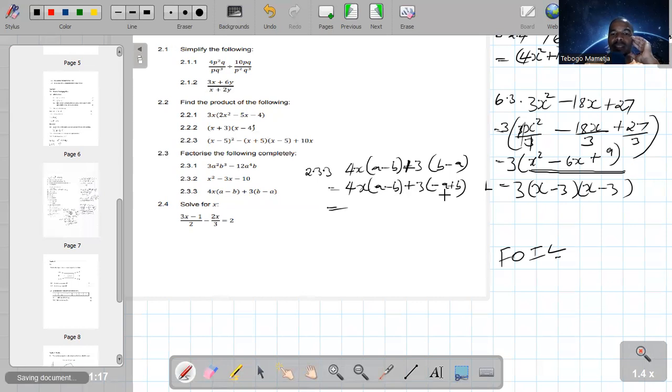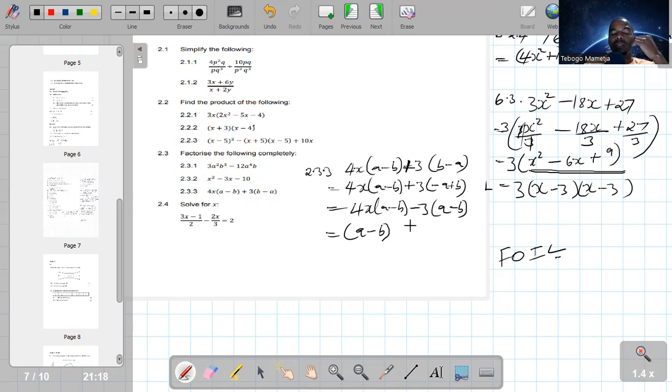If we need to make this bracket the same, we need to have a minus b, then we must have a minus b. How do we change this? We change this by multiplying the whole term with a negative. If we multiply everything with a negative, this is going to be positive 3, times negative is going to be negative. Then negative a times negative is going to be positive a, and b times negative is going to be negative b. Now if you check, these brackets are the same. Now we can take a common factor, which is going to be a minus b.